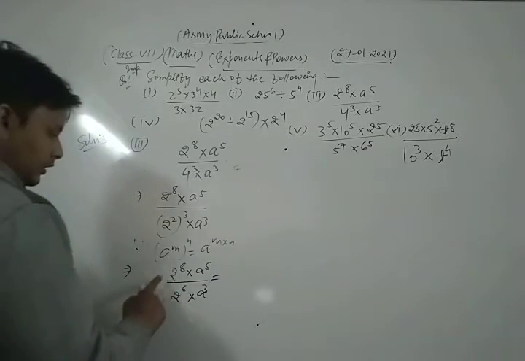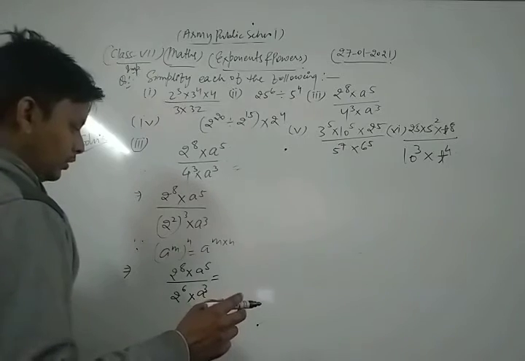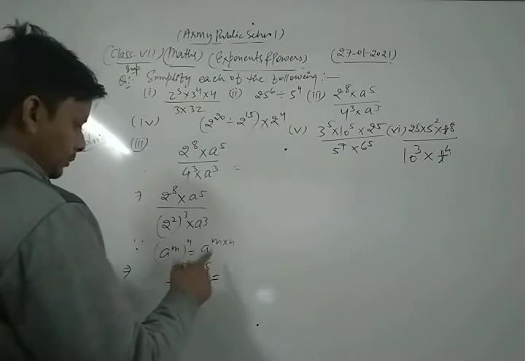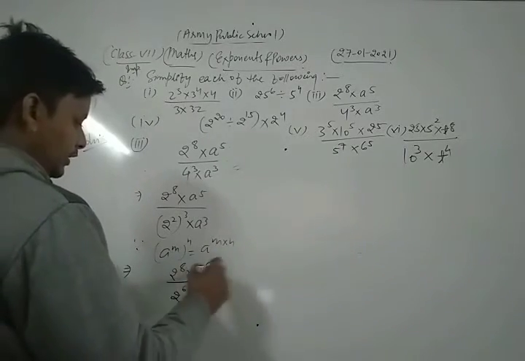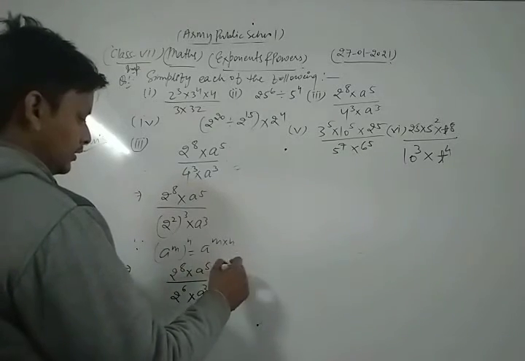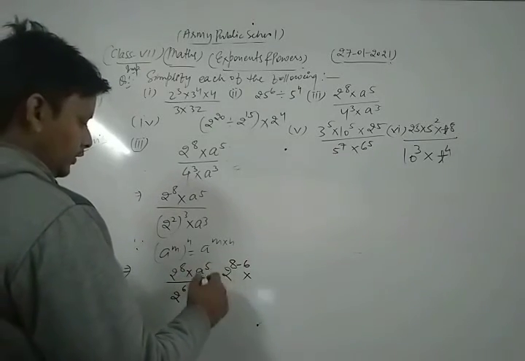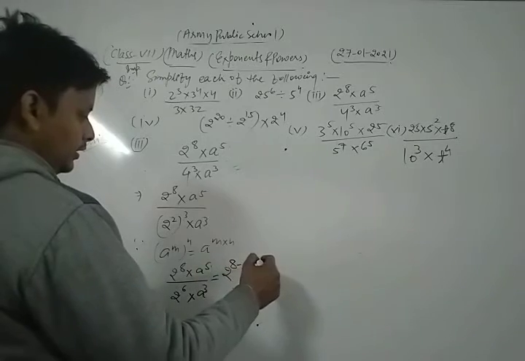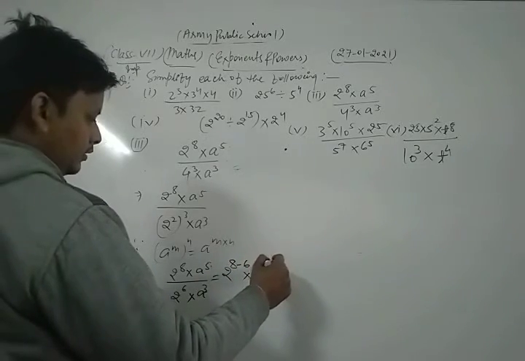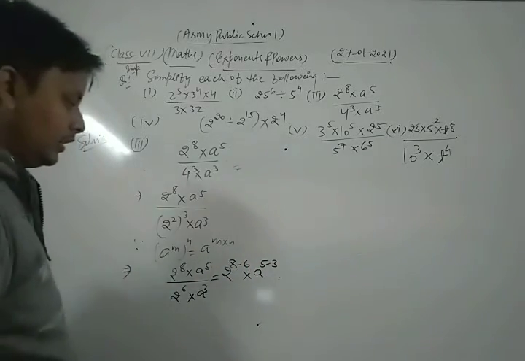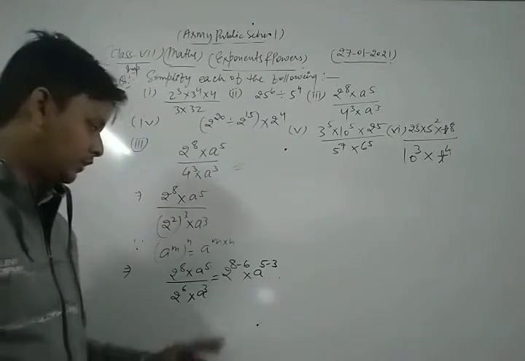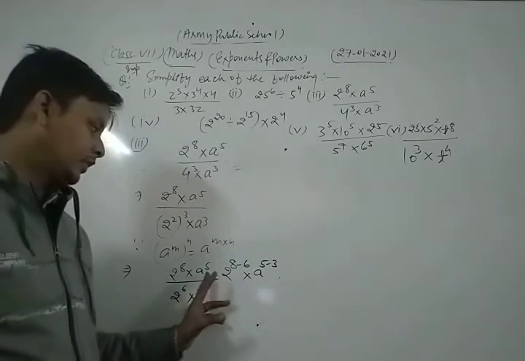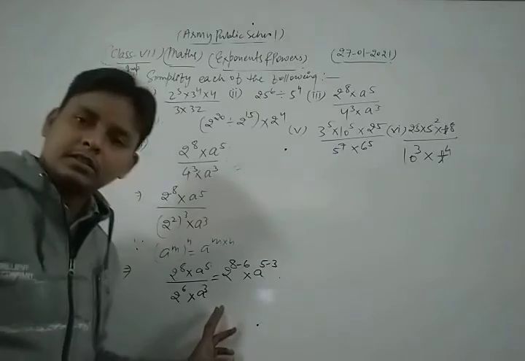Now we apply the law of exponents, a power m upon a power n. Here we write 2 power 8 minus 6, into a power 5 minus 3. Thus, dear student, in this way we write 8 minus 6 and a to the power 5 minus 3.